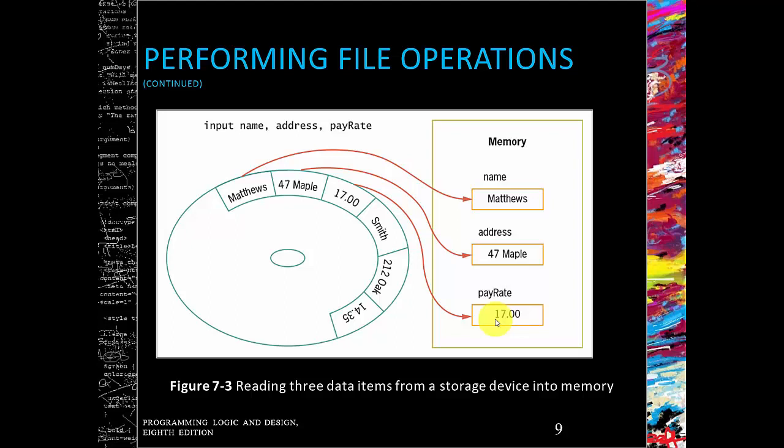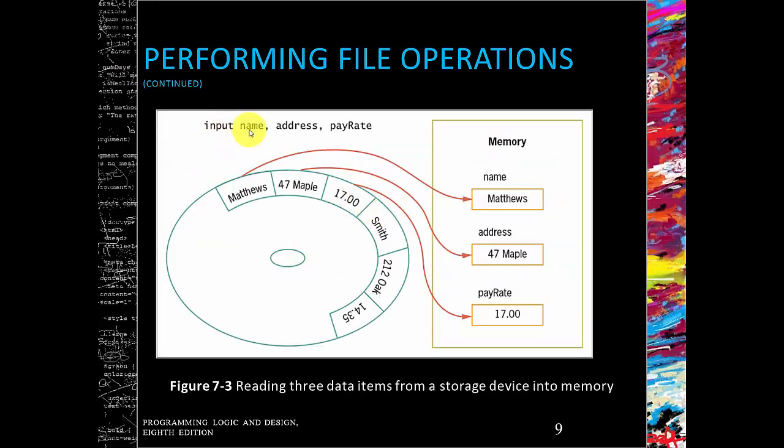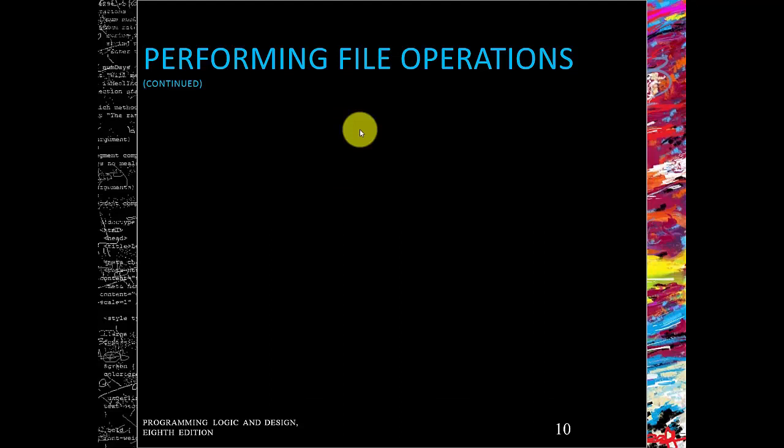That is why it is incredibly important that when you read data from a file, the order you write name, address, pay rate must correspond to how your data was saved within the delimiters. It was saved as name, address, pay rate, not address, name, pay rate. You can't go address, name, pay rate here if it is saved as name, address, pay rate. Very important. Just as with our name, address, pay rate, our file operations have to be in sequential order.